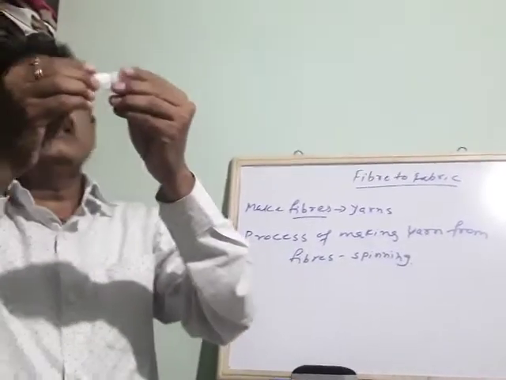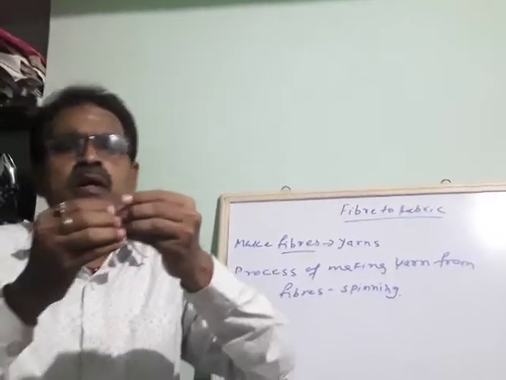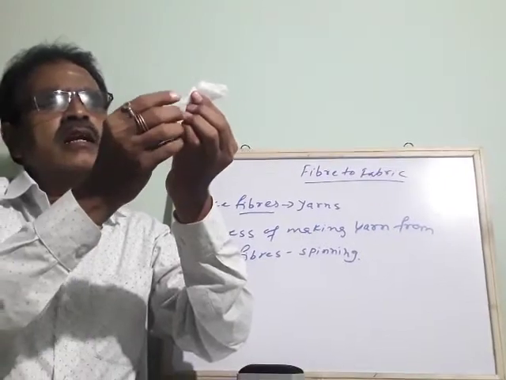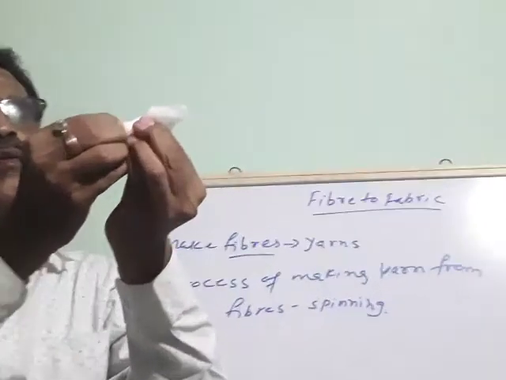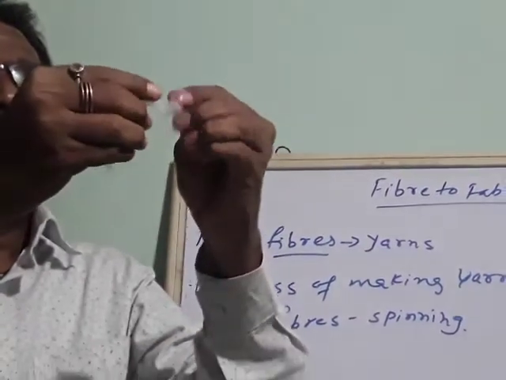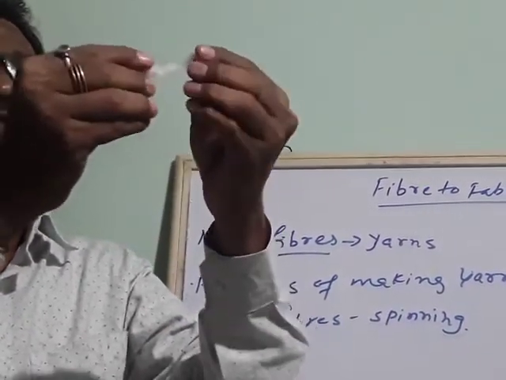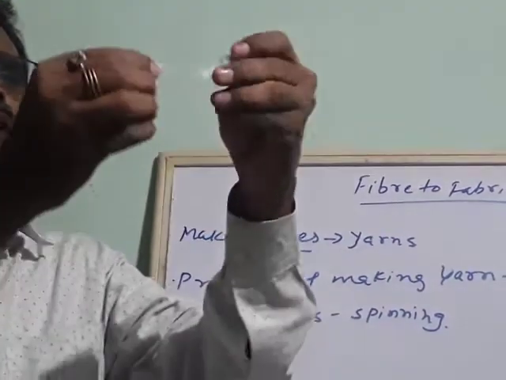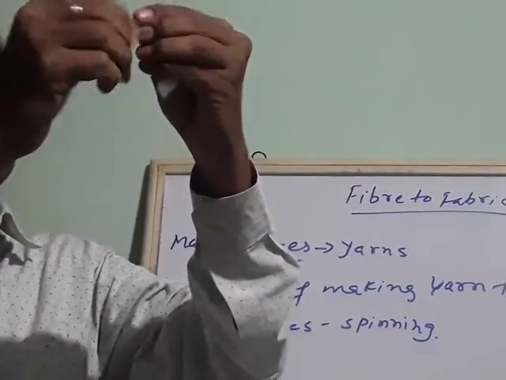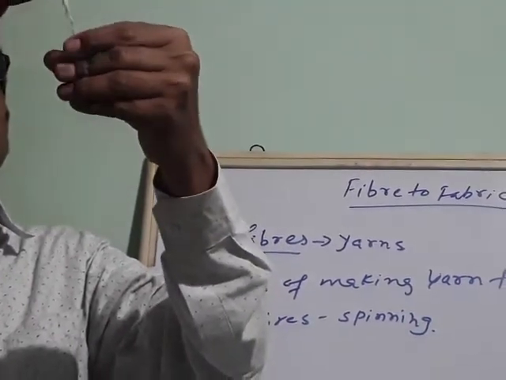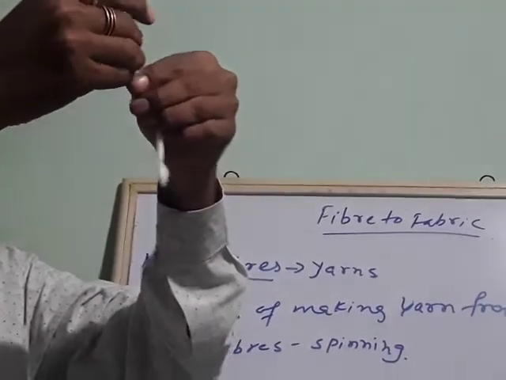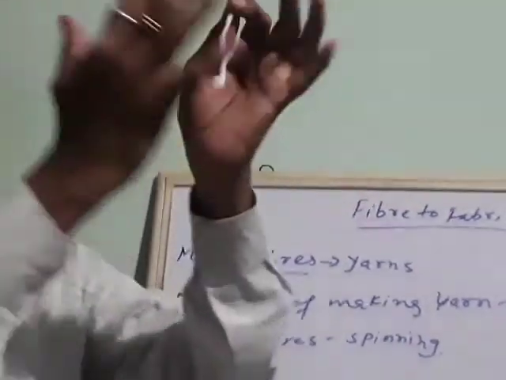I will show this. Assume this as jute. Here we find small fibers. When you pull like this, it becomes a long fiber. And again when you twist this, when you go on twisting like this and join, all the fibers are joined in this way and they form the yarns, like a group of cotton wool.